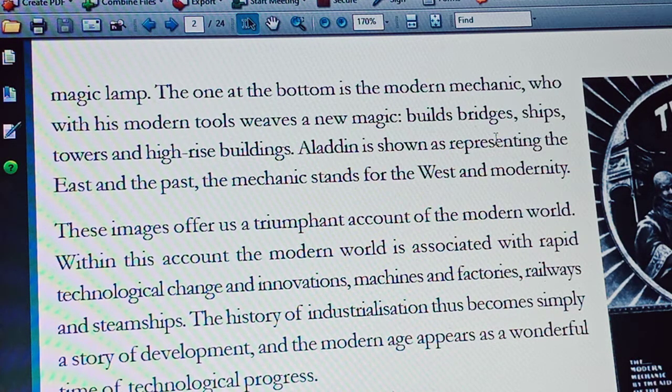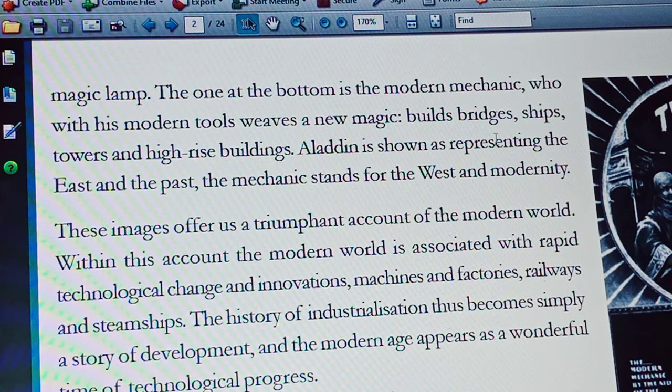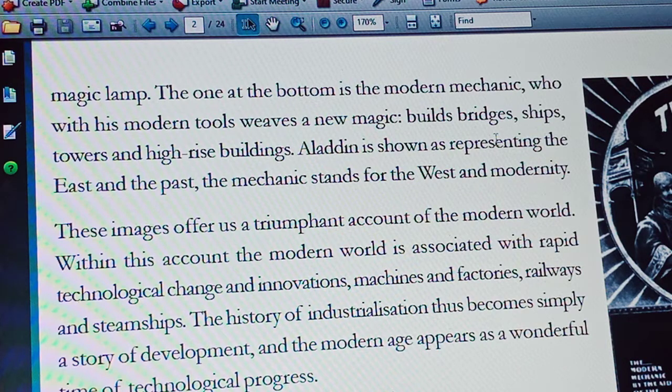So the first picture, the top one, explains about Aladdin and his magic lamp. The same way, the second picture explains about the development which is achieved in Western countries with the help of technology. So these images offer us a triumphant account of the modern world.